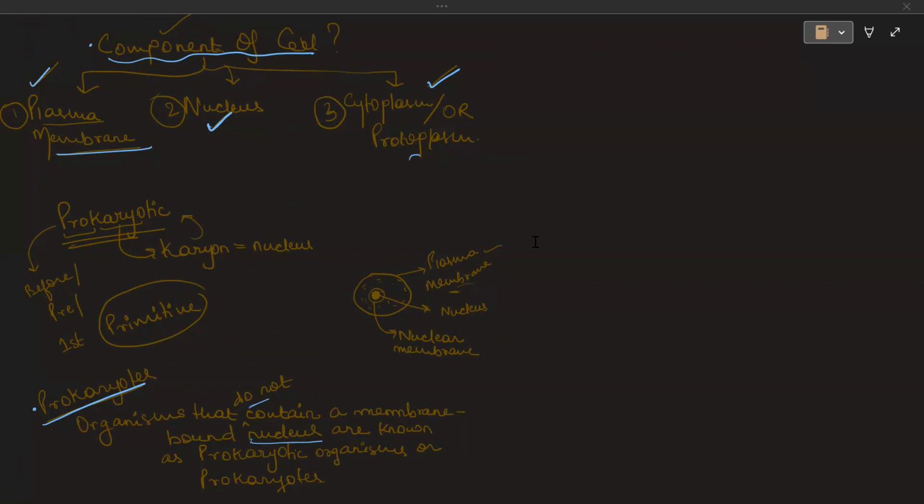Now again, we come to the difference between prokaryotic cell and eukaryotic cell. Prokaryotic cells are those cells in which there is no membrane bound nucleus and no membrane bound cell organelles.